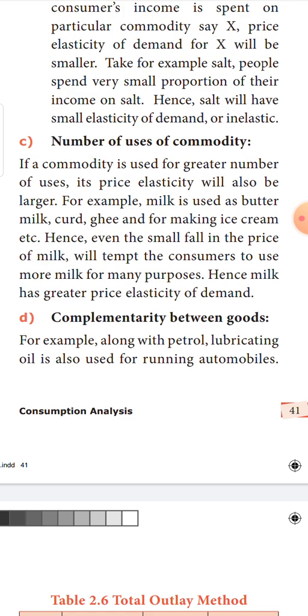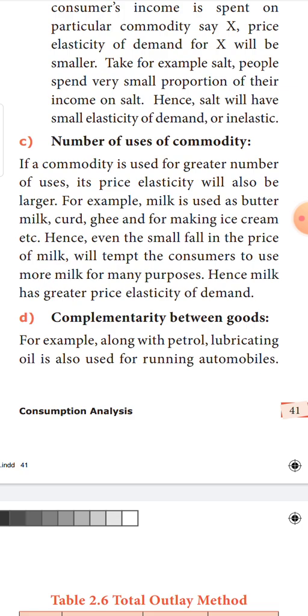Okay, so when the price of milk falls drastically, what will people do? People will start enjoying milk in its different varieties, by preparing different delicacies, just because the price of milk has fallen. So when a product can be used for different purposes, automatically the elasticity of that product will be very, very high.